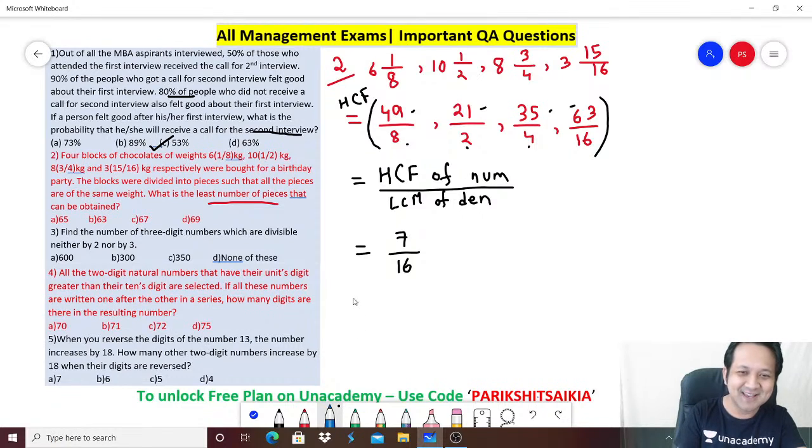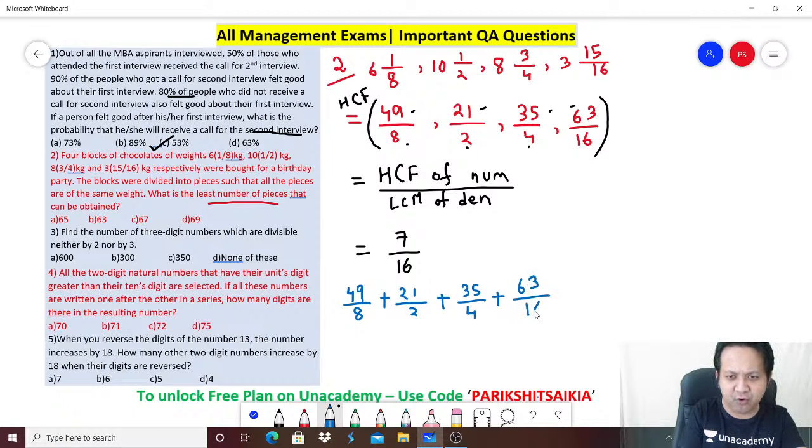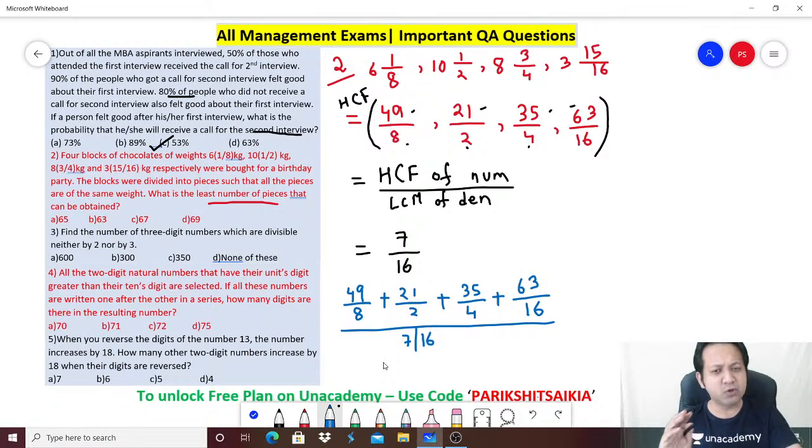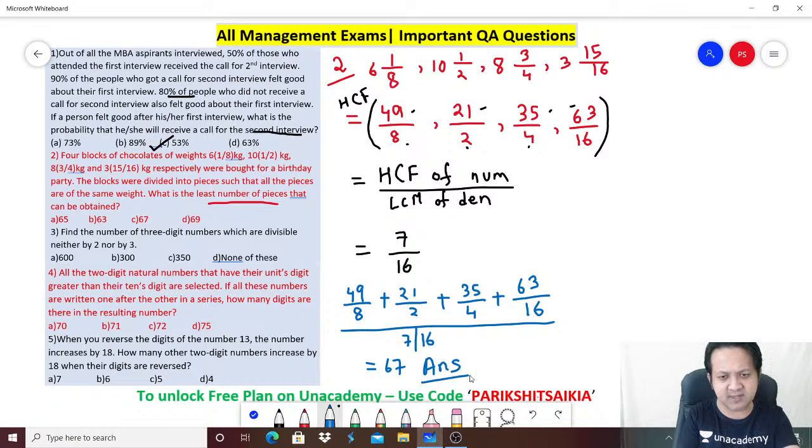So can I write down the total size of all the 4 cakes? 49 by 8, just add up the numbers: 21 by 2 plus 35 by 4 plus 63 by 16. This will be the total size of the 4 cakes put together, divided by the size of one piece. I will leave it for you to do the maths. You'll get your answer as 67. That's your answer. Got it? It's very easy, right? Answer is 67 for the second one.